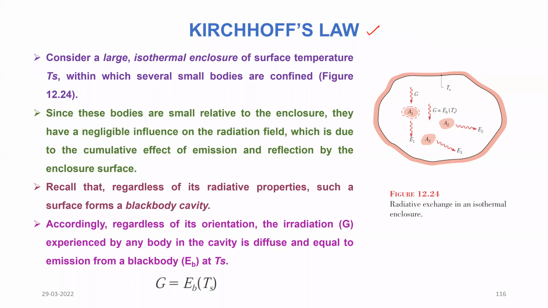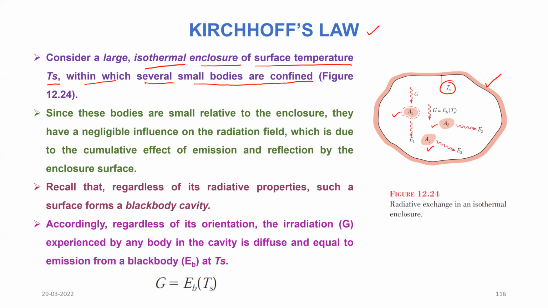Let us now discuss Kirchhoff's law. Consider a large isothermal enclosure of surface temperature Ts. So you can see here we have considered a large enclosure, and its surface temperature is Ts, within which several small bodies are confined. We have considered three bodies here, A1, A2 and A3.